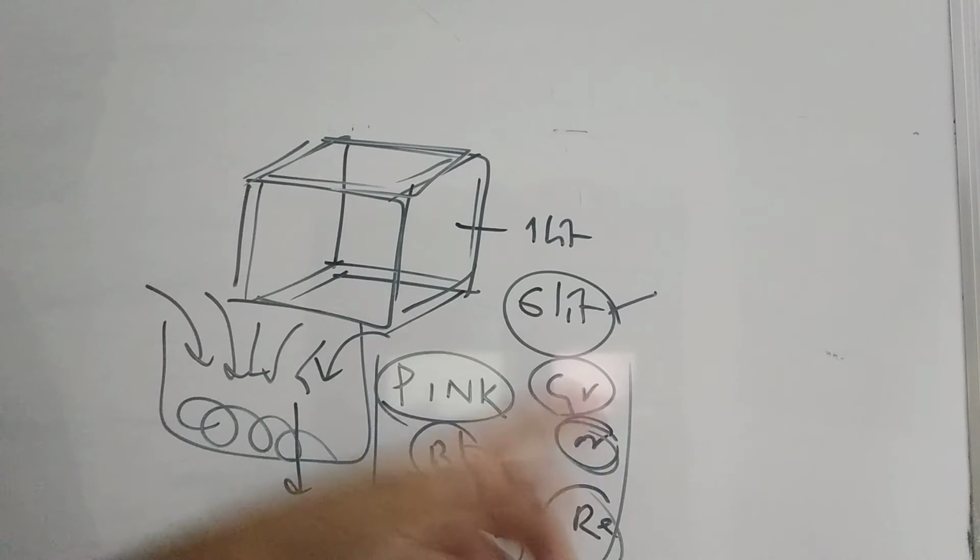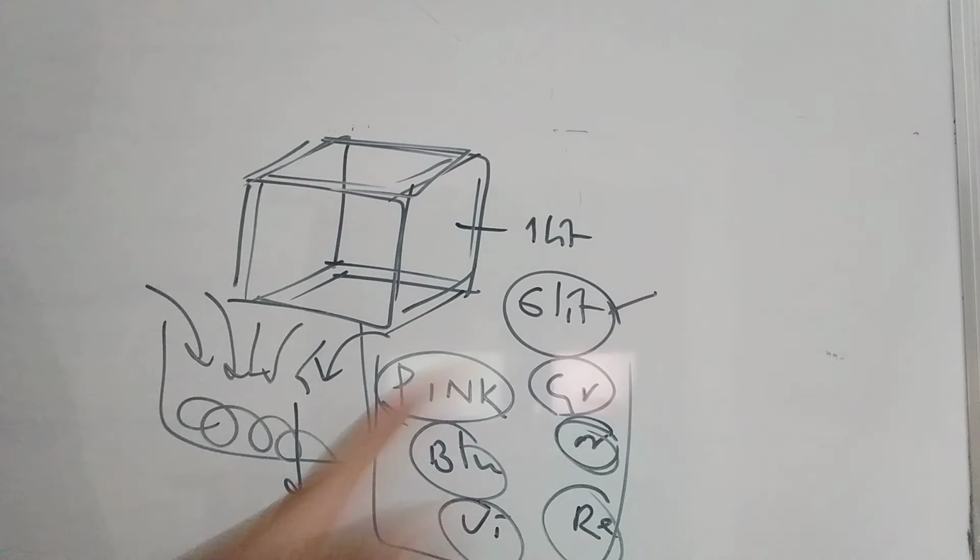Hybridization means intermixing of atomic orbitals to give a new set of the same number of orbitals. If you take 6 liters here, you get exactly 6 liters: the same number of equal energy, identical orbitals. Same color paint as you get here, same energy orbitals you get there. Like this you can explain it in a simple way.